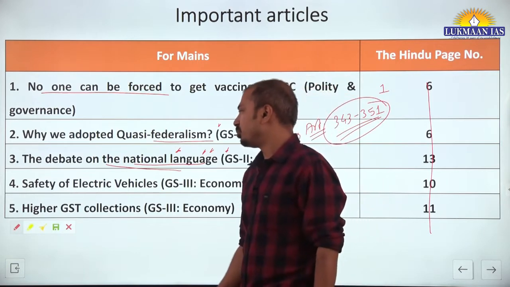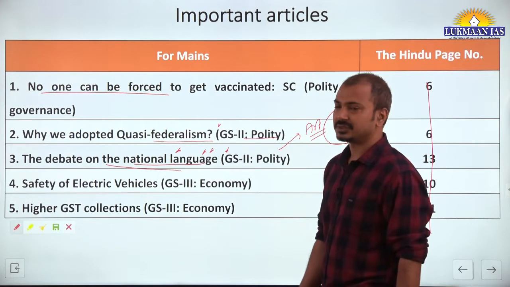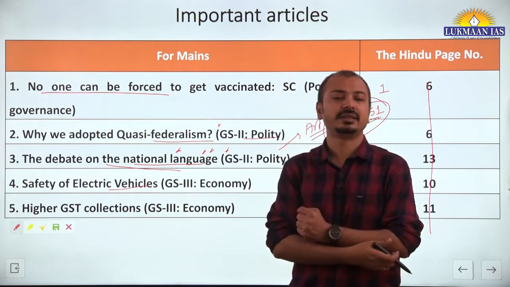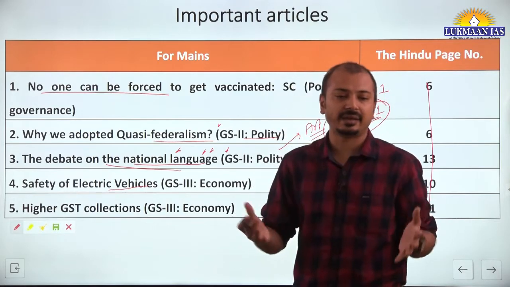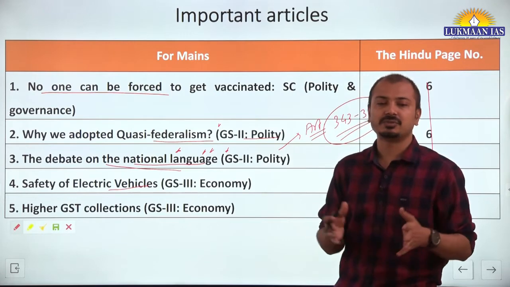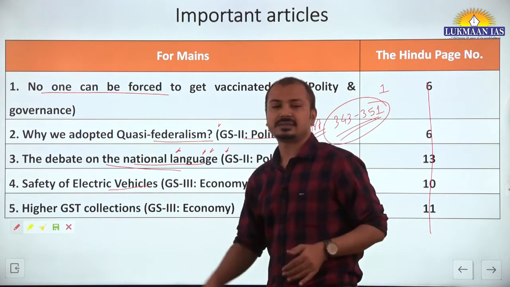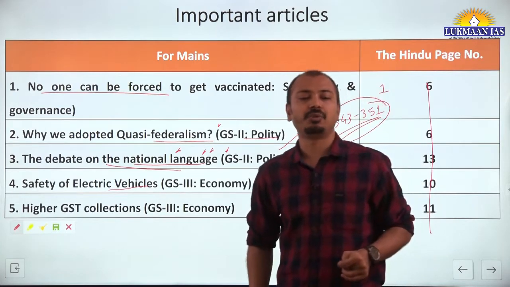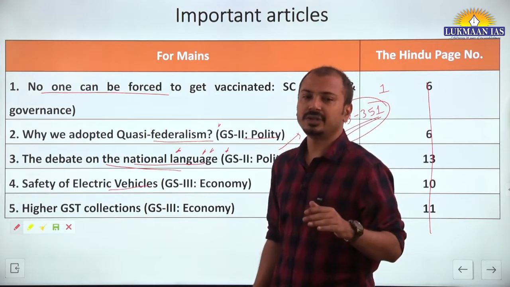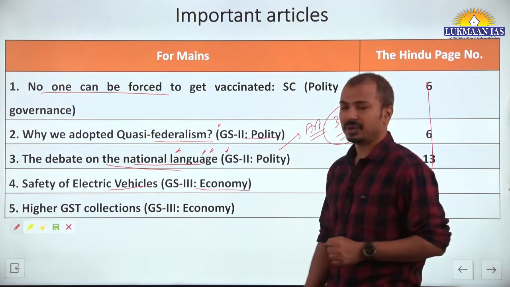Then two important editorials on page number 8. Okay, editorial page. One talks about electric vehicles, safety of electric vehicles, recent instances of fire in electric vehicles, and the unfortunate death of some individuals that happened. So again it is in debate that safety of electric vehicles is very important. Some policy measures are also required in ensuring safety here, regulation. Okay, so GS3 paper, economy part.